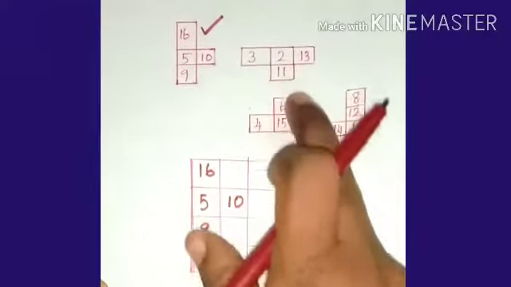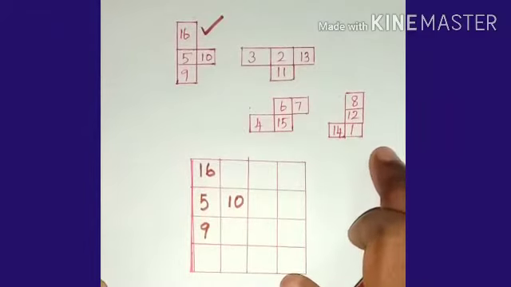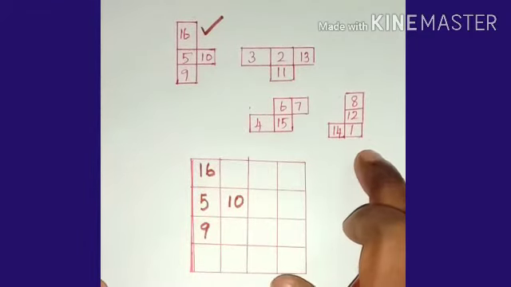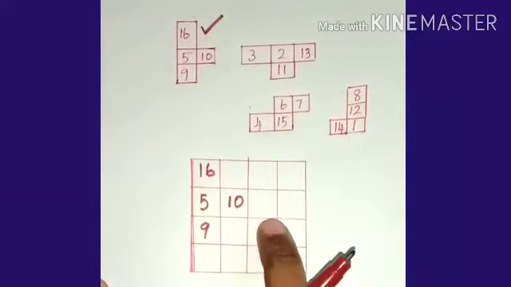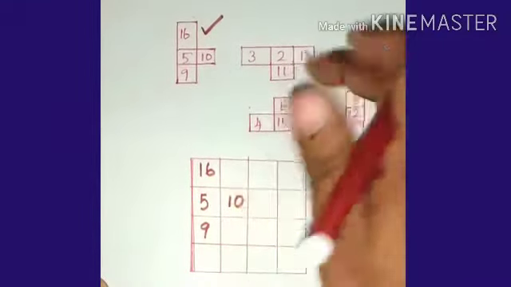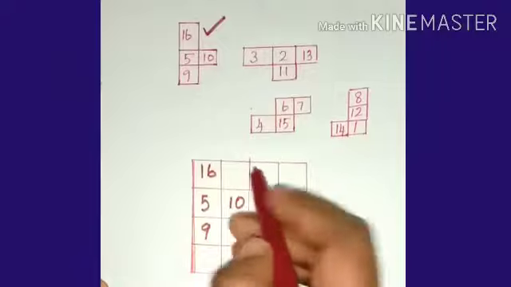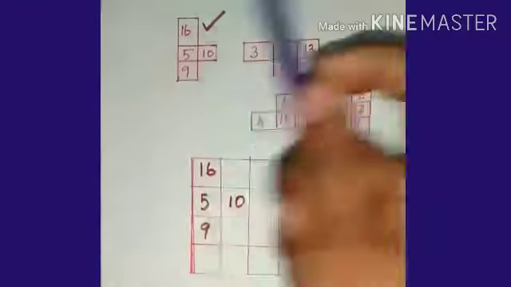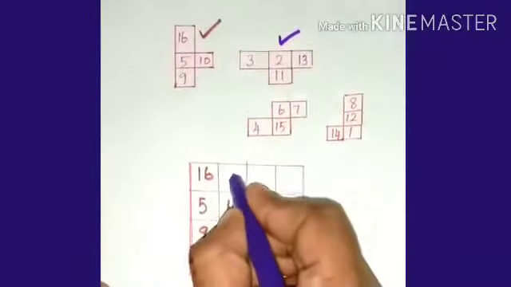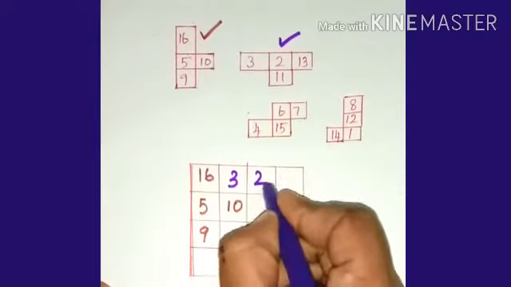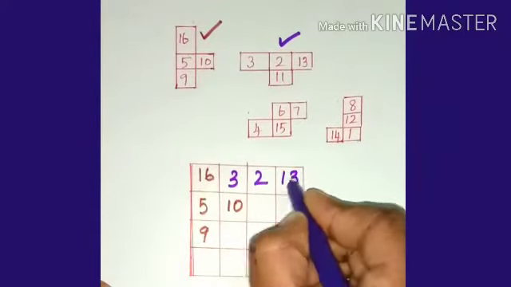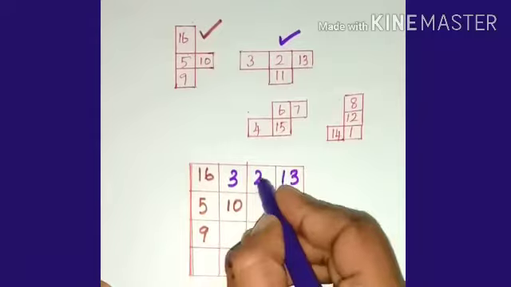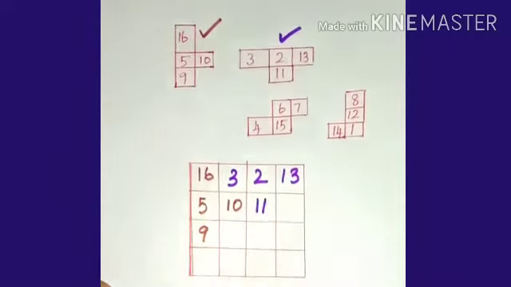And here the remaining are 3 tetrominoes. So now we are going to use the second tetromino here. So that is 3, 2, 13 and here 11.